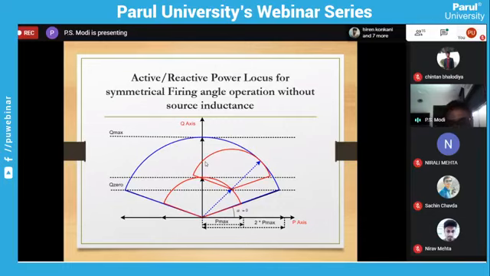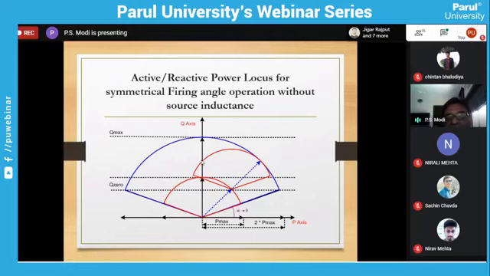It is operating at some other point. So we can consider this as the output voltage reduction due to the source inductance effect. Again, with symmetrical firing angle, this is the converter 1 firing angle and the converter 2 firing angle. If you take the projection over here, it is P, and if you take the projection on this side, that is called Q.